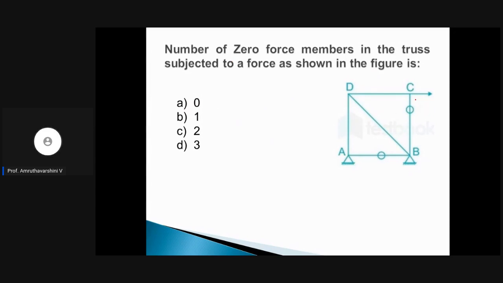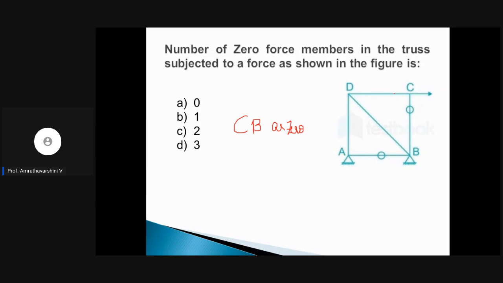Look at the joint C. At joint C, we get member CB as 0 member force, because the load is acting in horizontal direction and no load is in the direction of CB. Correct? There is a load acting at C in the horizontal direction.